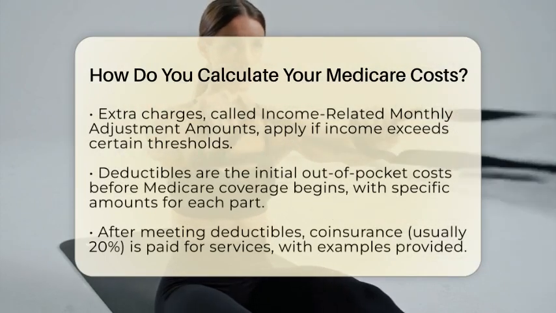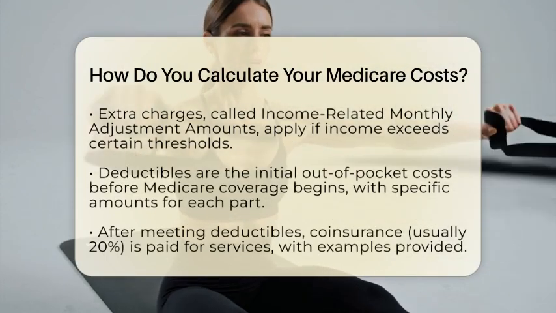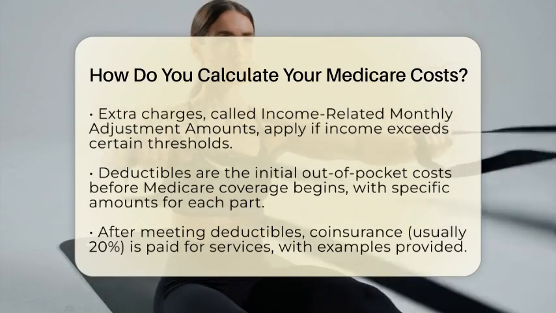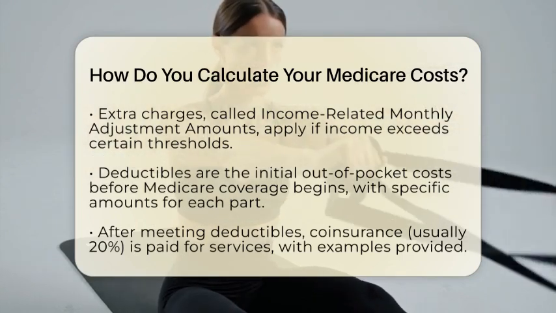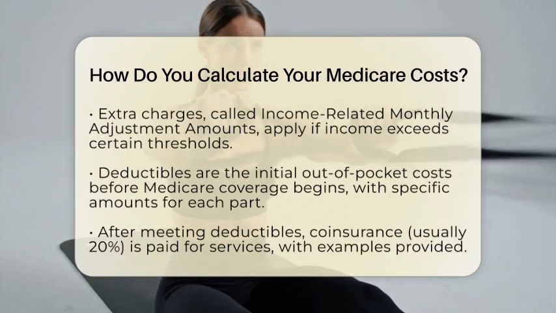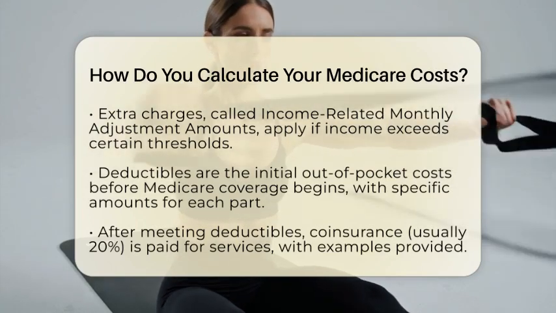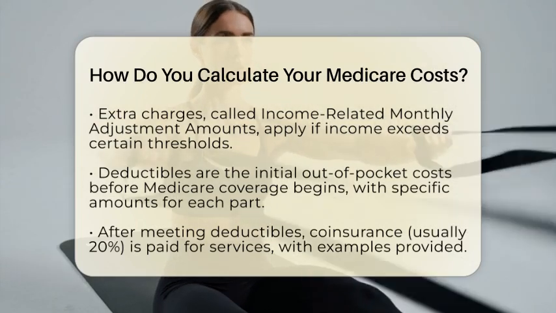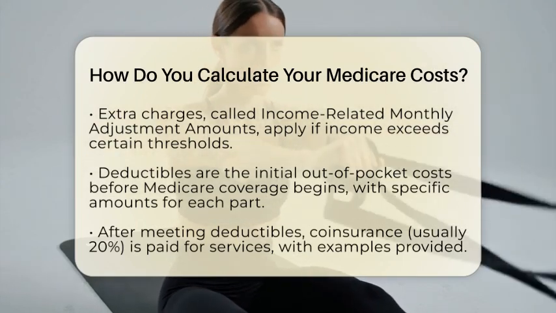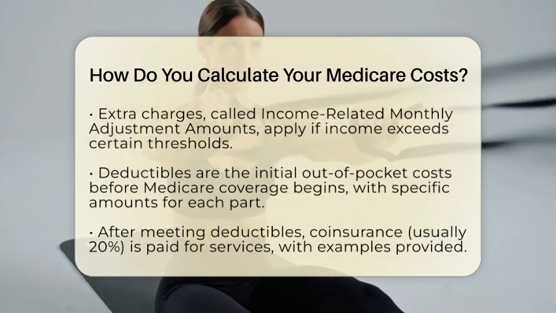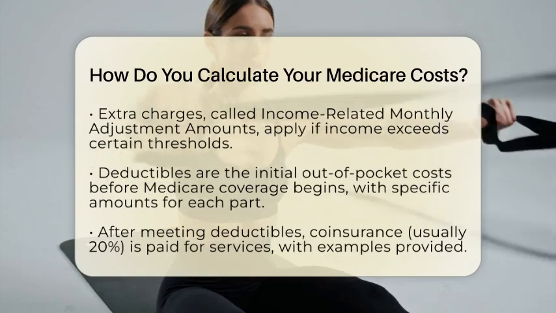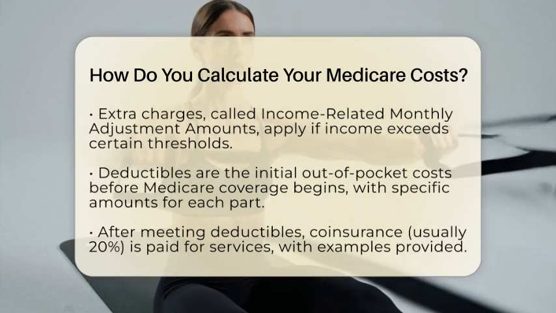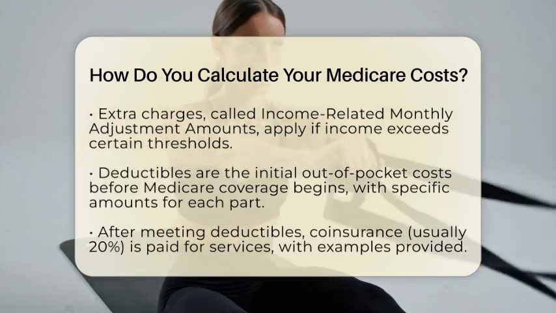The government looks at your modified adjusted gross income, which includes your adjusted gross income plus certain non-taxable income like tax-exempt interest and non-taxable Social Security benefits. If your income is above specific thresholds, you will pay an extra surcharge called the Income-Related Monthly Adjustment Amount. The Social Security Administration uses your tax return from 2 years ago to set your premium for the current year.